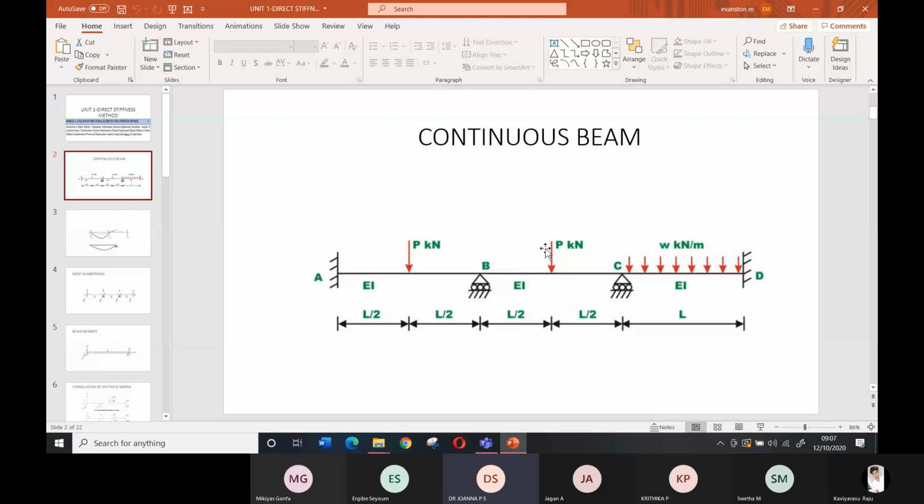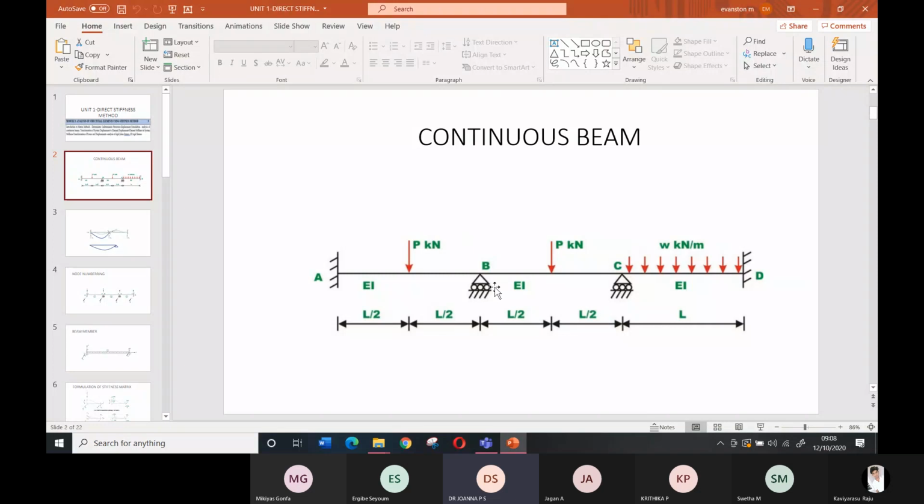Then we talked about the supports. There are different types of supports: the fixed support, the roller support, and the hinged support. I have explained the properties of each. You might have noticed in the bridges in your country, on top of the pier or pillar, the support that allows horizontal movement. That is on the bridge.